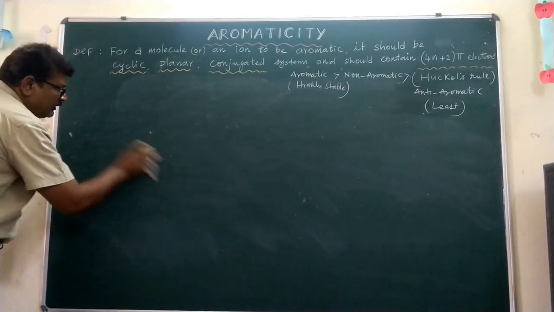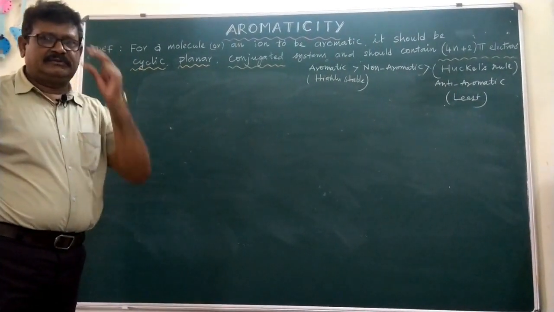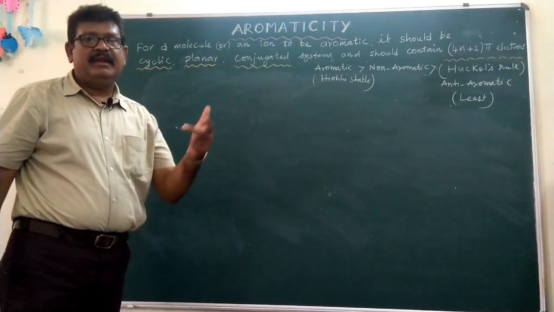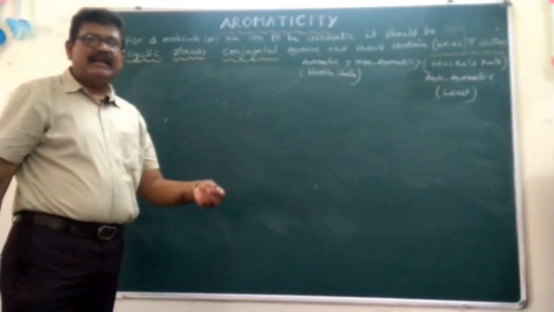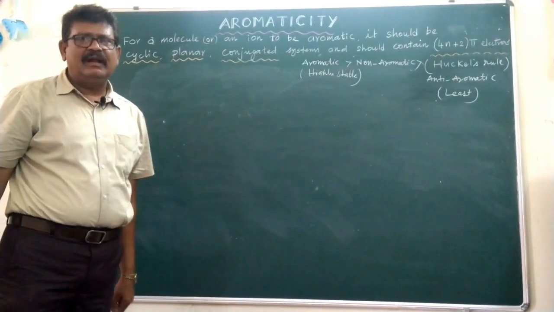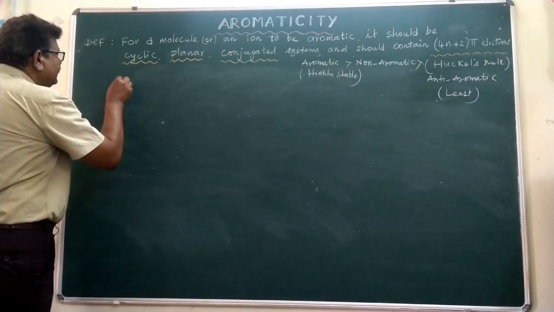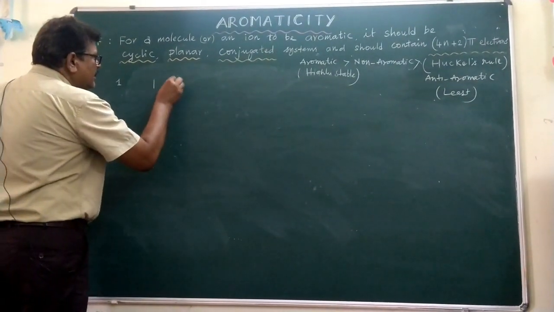The compounds need not always have a lone pair of electrons, nor always just the pi electrons. There may be a lone pair of electrons also. And sometimes a negative charge also participates in the delocalization system. First of all, let us see example 1.